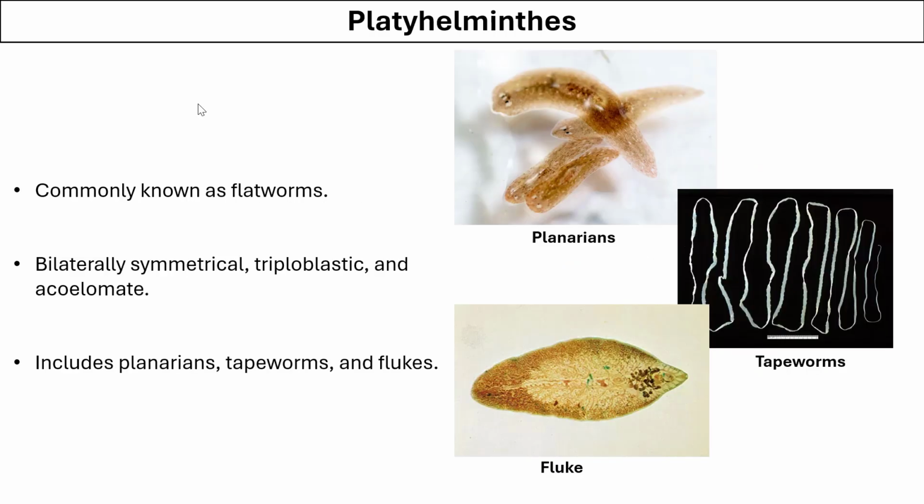The next phylum is Platyhelminthes, meaning flatworms. They have bilateral symmetry. They have a triploblastic layer, which means they contain ectoderm, mesoderm, and endoderm. They are acoelomates, that means they do not have a true body cavity. The main examples are planarians, tapeworms, and flukes.